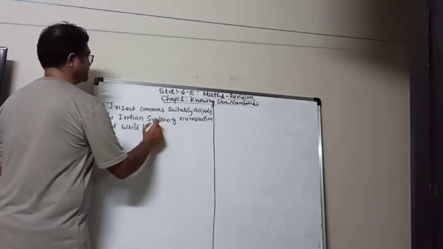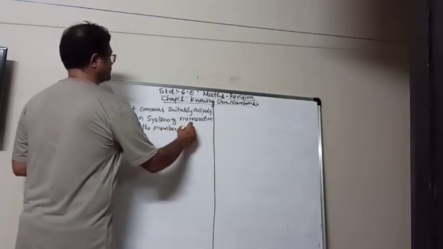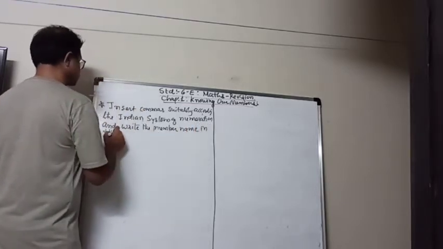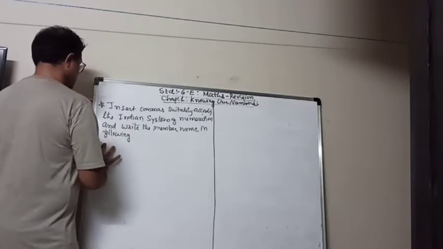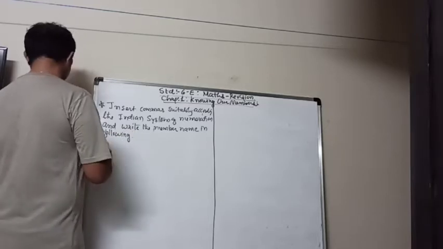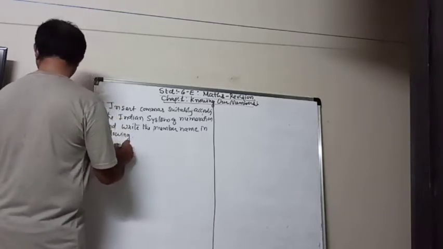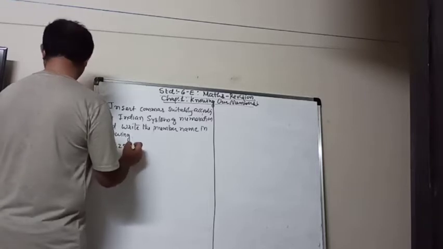Write the number name in following. First one we will take 732, 833, 965.